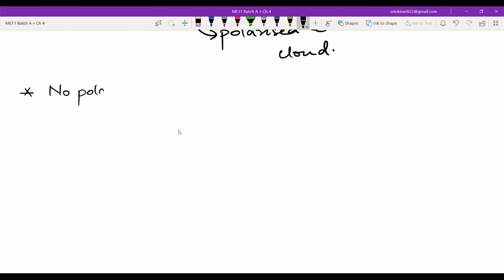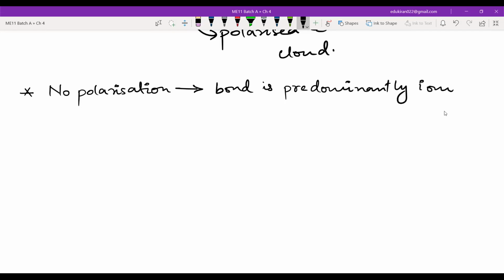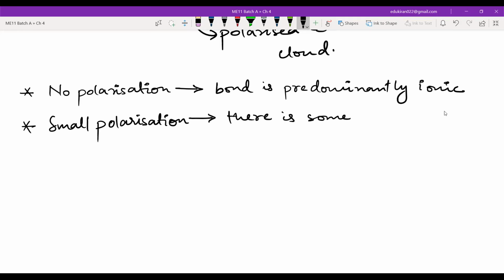No polarization means the bond is predominantly ionic. Now, if there is small polarization, that means there is some covalent character.